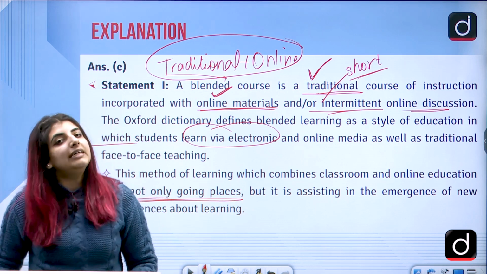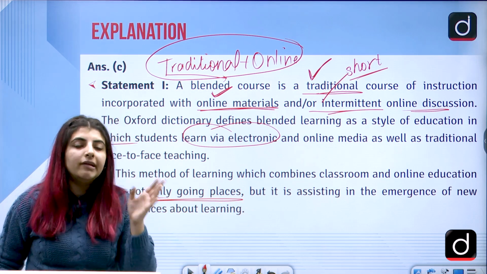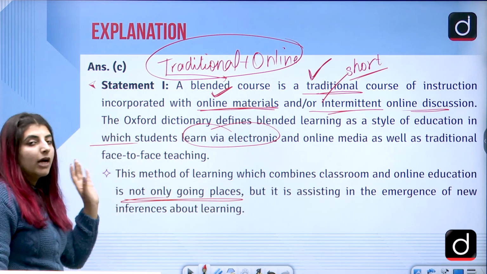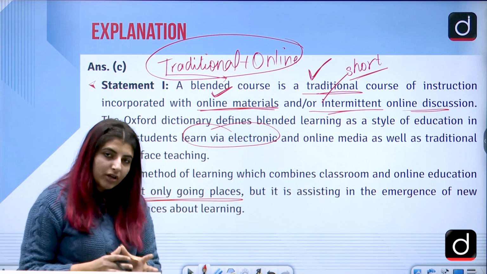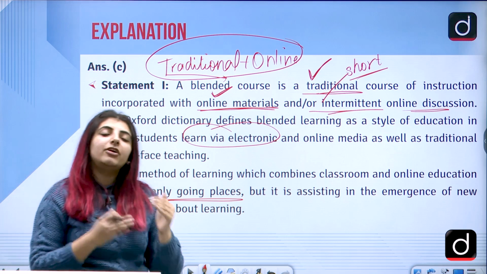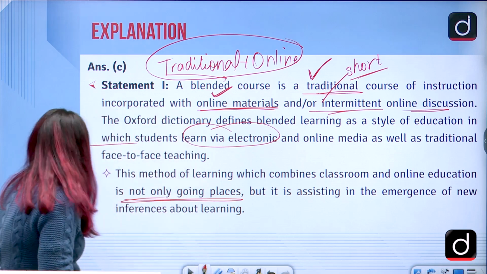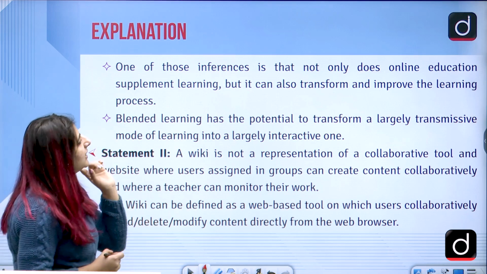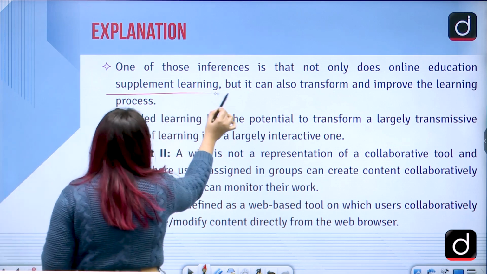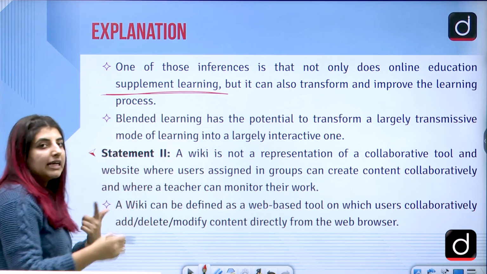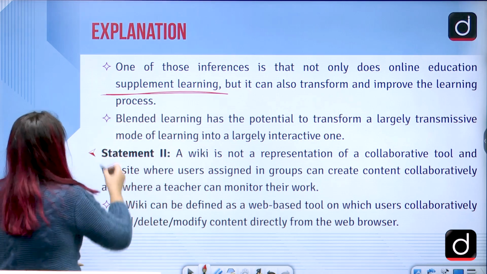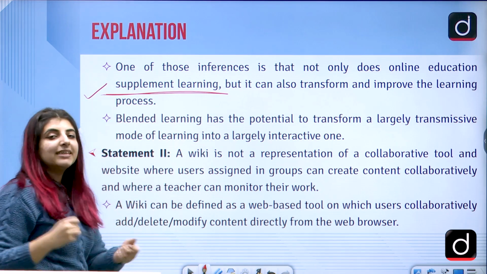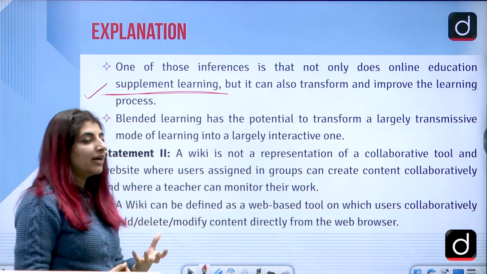So if we talk about ICT, we have blended learning as a type of education which is an amalgamation or a mixture of online methods and traditional classroom teaching. One of those inferences is that not only does online education supplement learning, but it can also transform and improve the learning process, right? Because students can also learn through visual methods which are there.